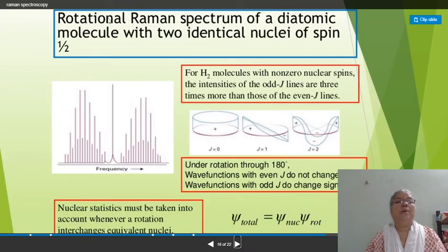Then the rotational Raman spectrum of a diatomic molecule with two identical nuclei of spin 1/2, here it is the H2 molecule with non-zero nuclear spins: the intensities of the odd J lines are 3 times more than those of even J lines. This is the nature of the spectra.